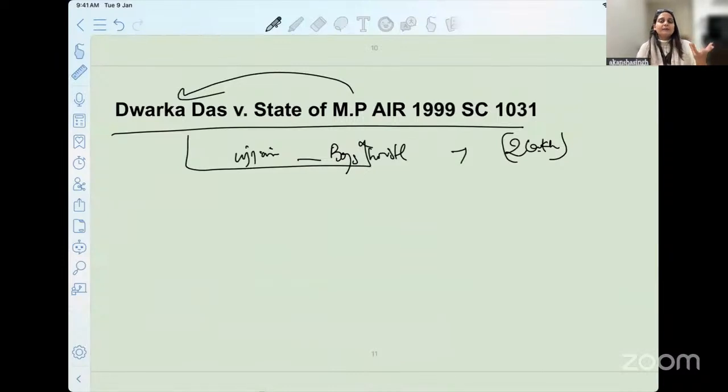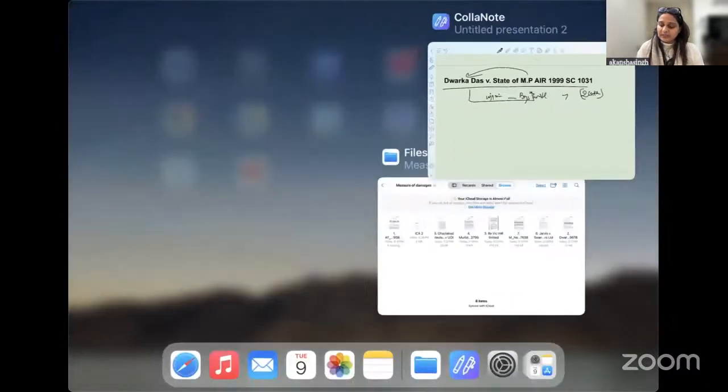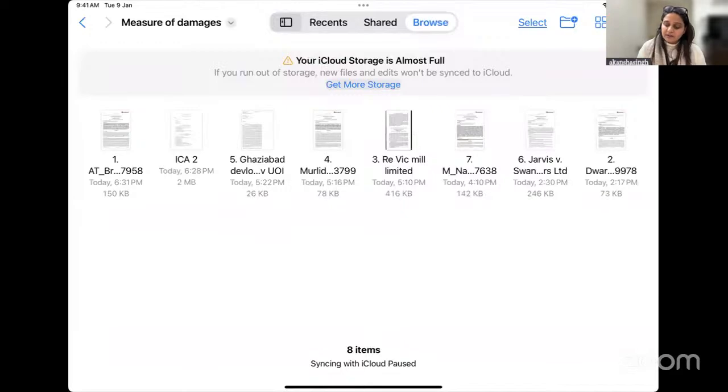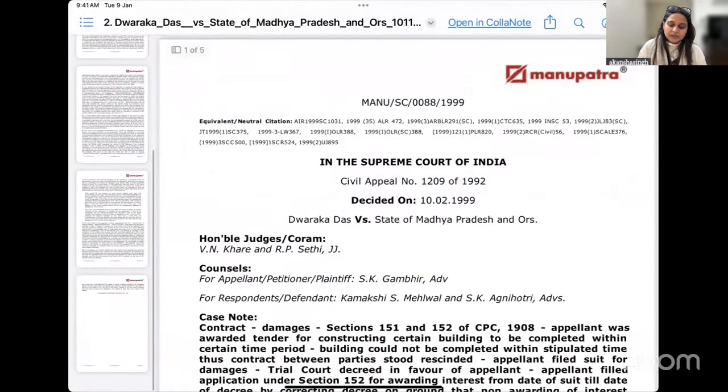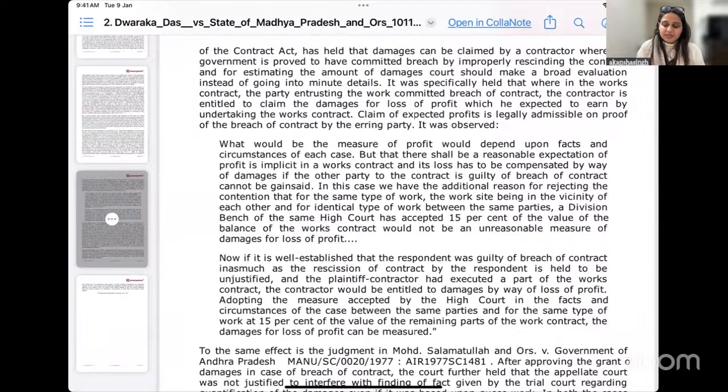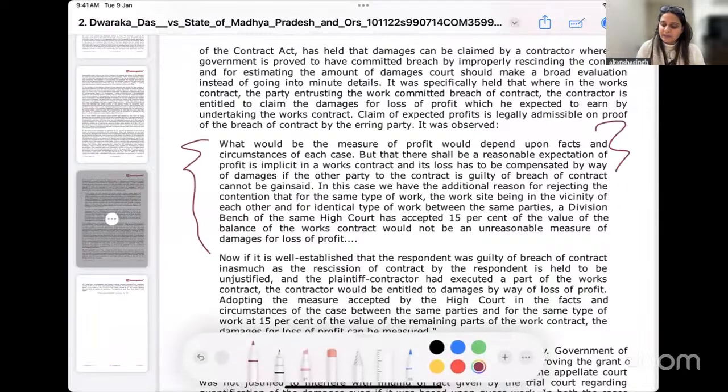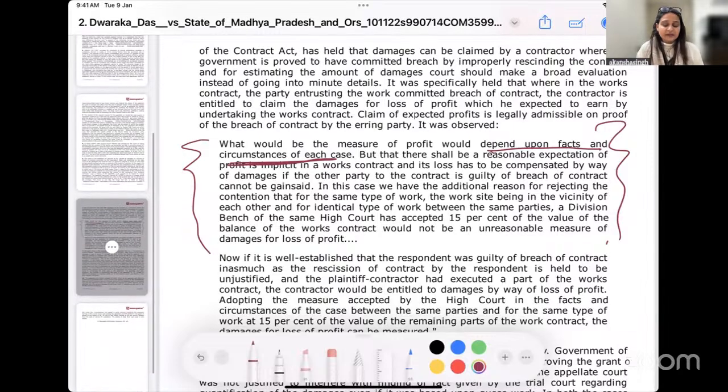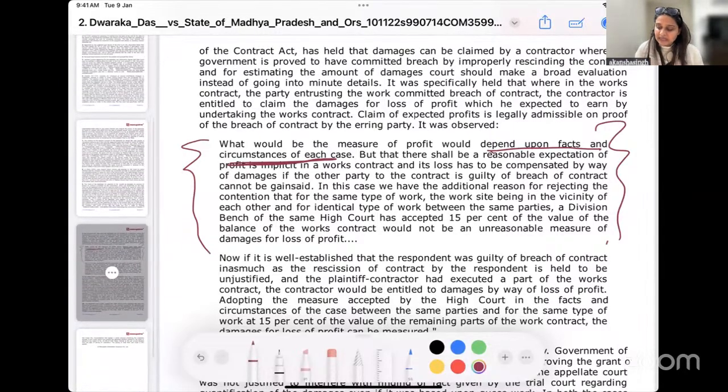Again, what will be the assessment of damages in this given situation? So let's read the important part again from the judgment. The court here again highlighted what will be the measure of profit? It would depend upon facts and circumstances of the case. As I just told you, we will decide and find it out from the facts of the case, and there is always a reasonable expectation of profit that is implicit in a works contract.